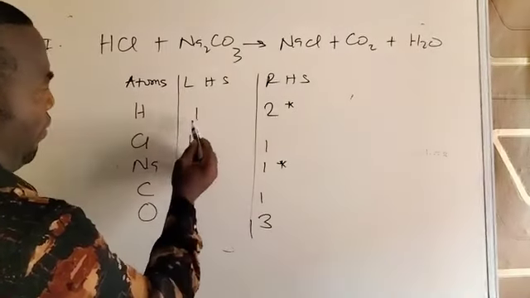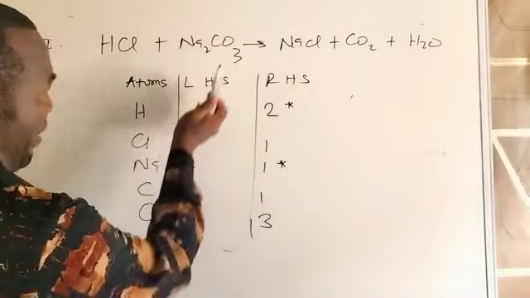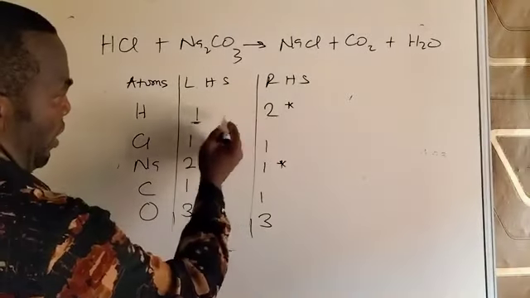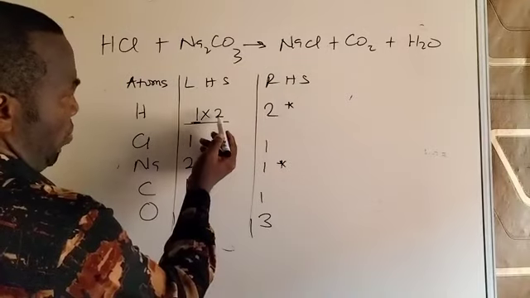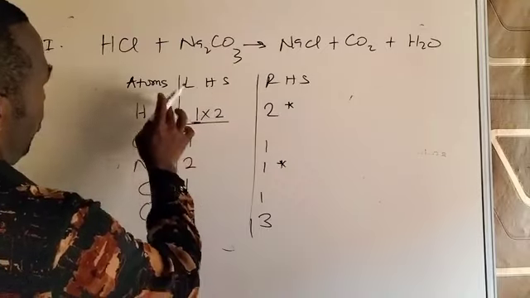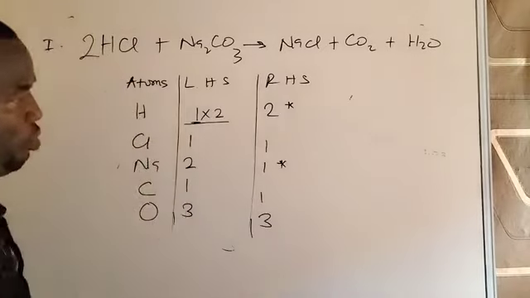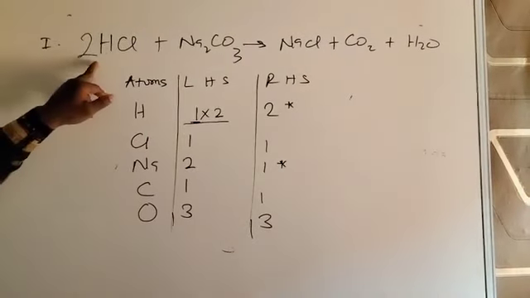For hydrogen, the left hand side is smaller. That is 1 out on the right hand side. So find a number that multiplies 1 to give you 2, and that number is 2. 2 times 1 gives you 2. And the number, take it and put it in front of where you have HCl, where you have hydrogen, on the left hand side. Having done that, you see that chlorine has changed.